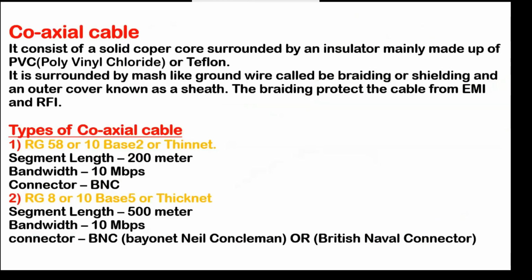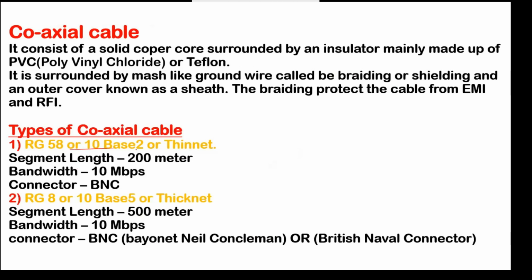So that is called coaxial cable. Types of coaxial cable. So we have two types of coaxial cable. Number one is RG58, 10Base2 or thinnet. Actually, we only have to understand that concept. Nowadays, that type of cable is not used in computer networks, but earlier that type of cable was also used in computer networks. Right, so I only just defined it, but nowadays that is not available anywhere for network purposes.